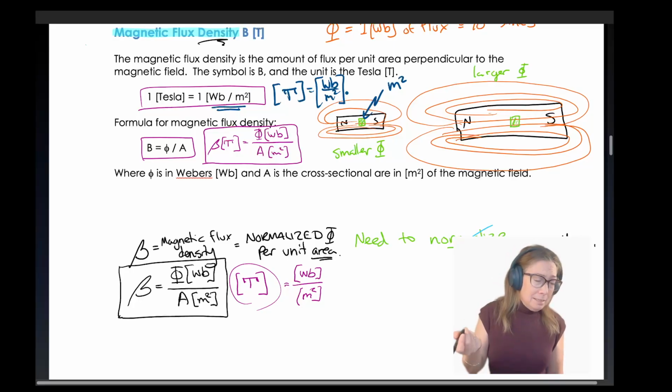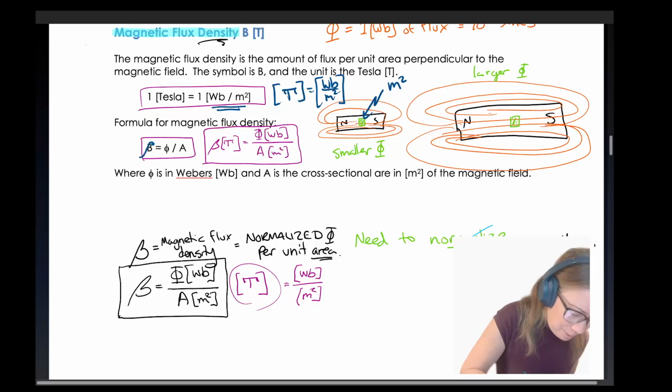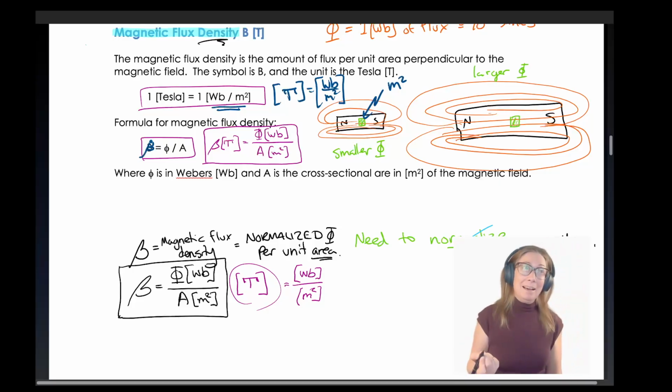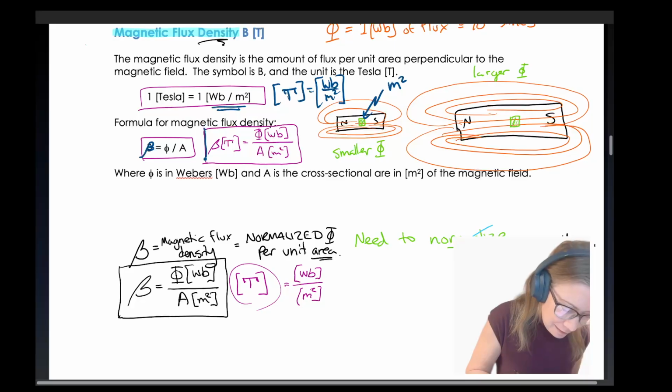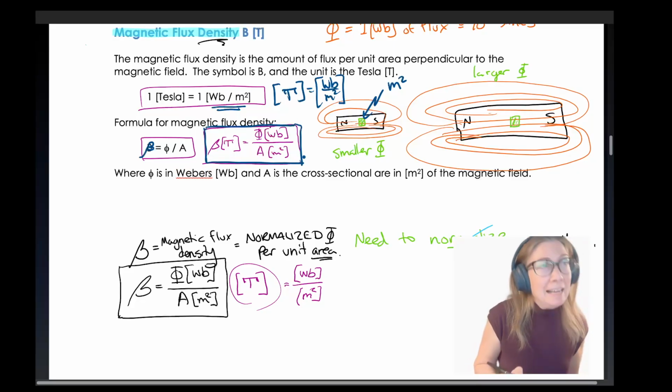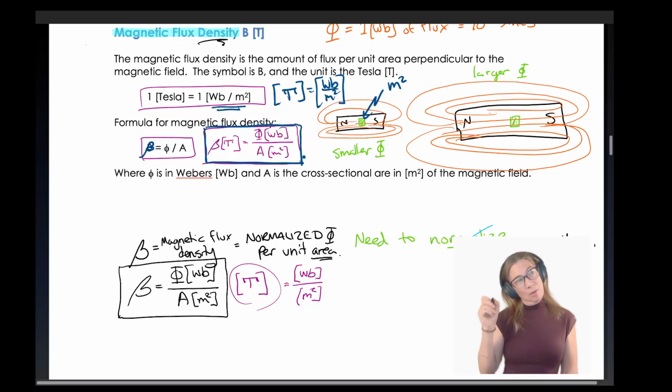And Tesla also said, let's give this a fancy symbol. It's not a regular B like I've typed here. It's actually a beta. Let's give it a capital beta. Why? Because capital betas are pretty cool, almost as cool as the phi that is magnetic flux. So beta is phi over cross-sectional area. Beta is measured in Teslas, and it is phi, which is measured in Webers, over cross-sectional area in base SI units, which are meters squared.